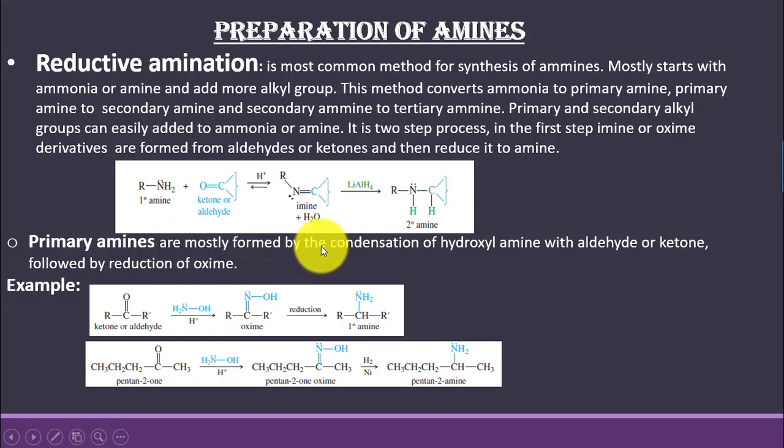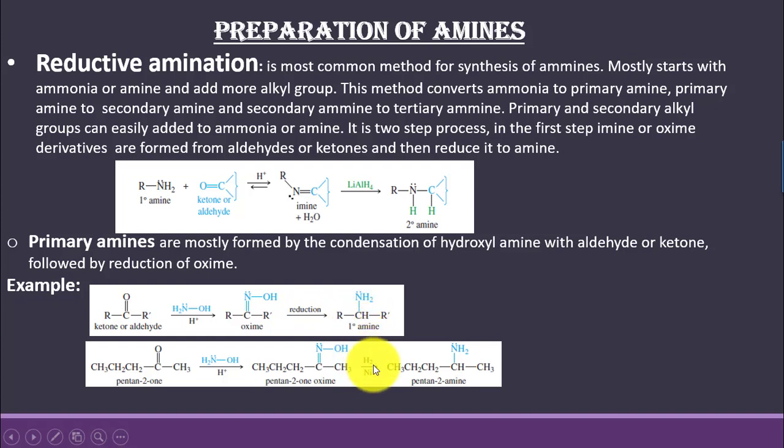Primary amines are mostly formed by condensation of hydroxylamine with aldehyde or ketone followed by reduction. So hydroxylamine, actually this hydroxy group increases the nucleophilicity of this nitrogen, and this can better attack this carbonyl carbon, and oxime is formed as an intermediate. Oxime is when carbon is double bonded with the nitrogen atom, that is further bonded with the hydroxy group. And this oxime reduction leads to the formation of primary amine.